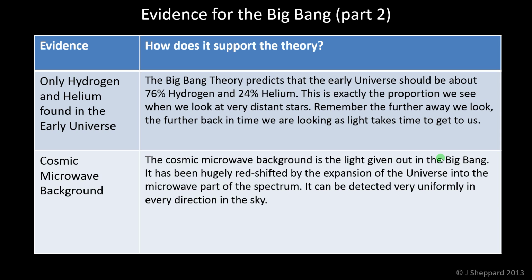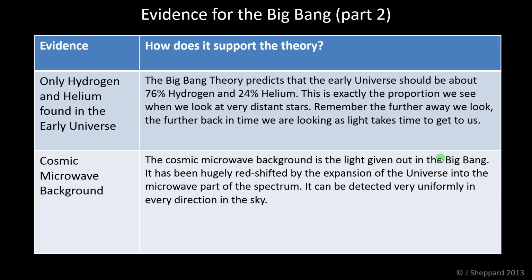Okay. And the final piece of evidence, which is one that you're not necessarily supposed to know a lot about, but it is a piece of evidence, so we're going to talk about it here, is something called the cosmic microwave background. And the basic idea behind this is that during the Big Bang, a lot of radiation was created, a lot of light, and it's still there. And because the Big Bang created the entire universe, this light is everywhere in our current universe, and it's travelling in every direction. So no matter which direction we look in the sky, we should be able to detect this radiation.